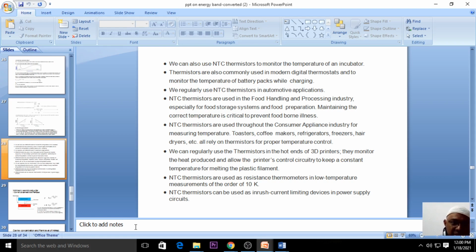What is a thermistor, what is the negative temperature coefficient thermistor, what is the basic principle on which it works, and what are the different applications? Why have we studied the thermistor? Because it has huge applications. With this, we'll end today's class. We'll meet again in the next class for the last topic of chapter 1, unit 2.